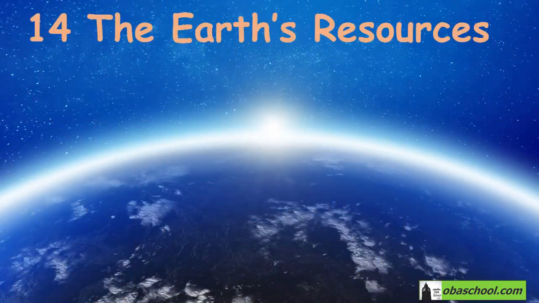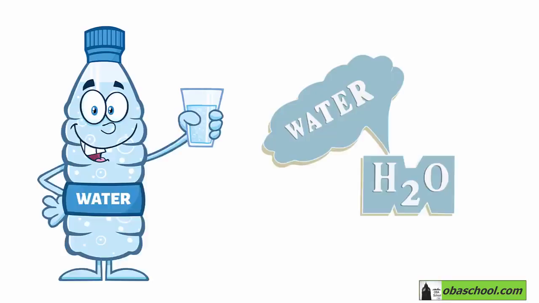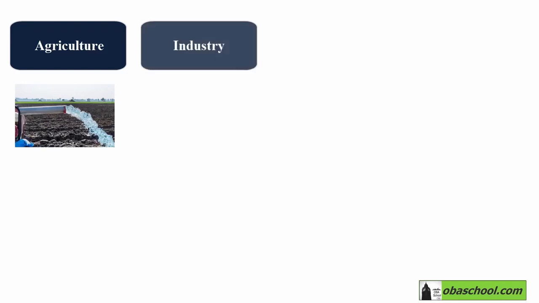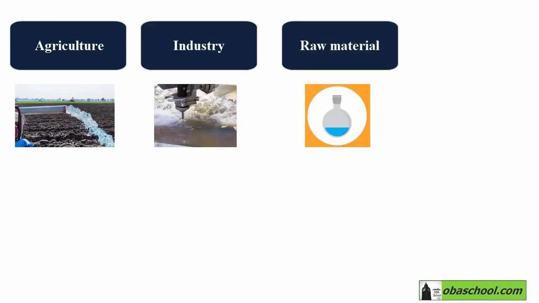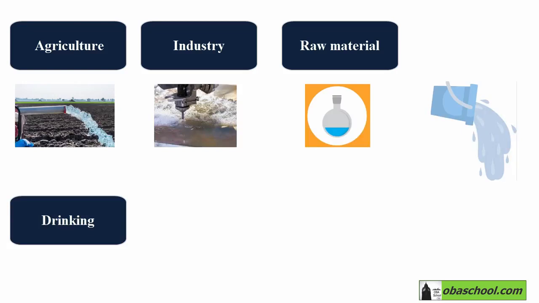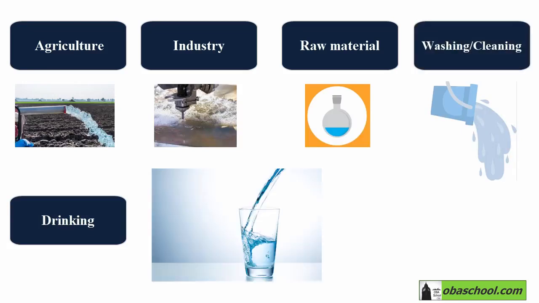In this section, we will talk about water safe to drink. Water, H2O, is a vital and useful resource. Actually, it has many different uses. For example, it's used in agriculture and in industry. It's an important raw material and it's used as a solvent or as a coolant. Water is also used for washing and cleaning, and of course, we don't have to forget drinking water.